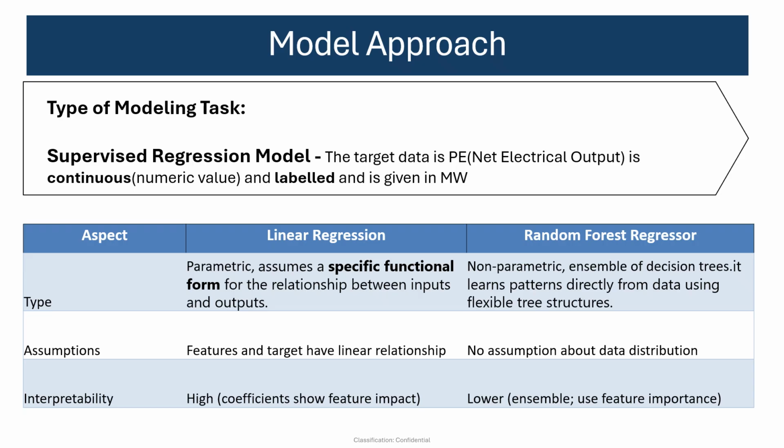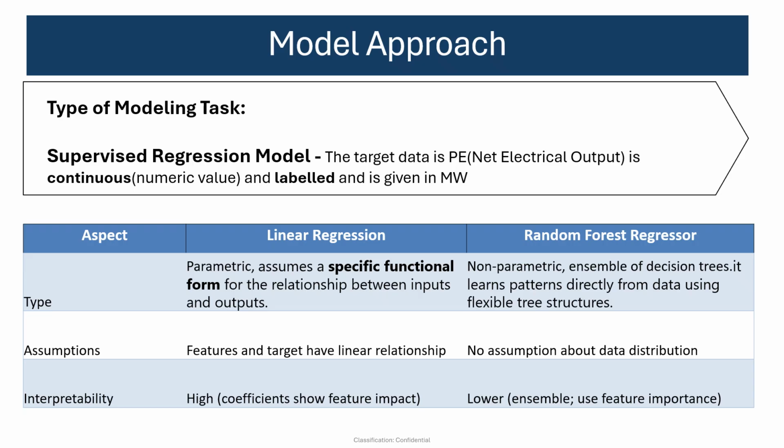This is a supervised regression model because the target data as well as the input features are of numeric type, continuous and labeled. I have considered two algorithms, that is linear regression and random forest.